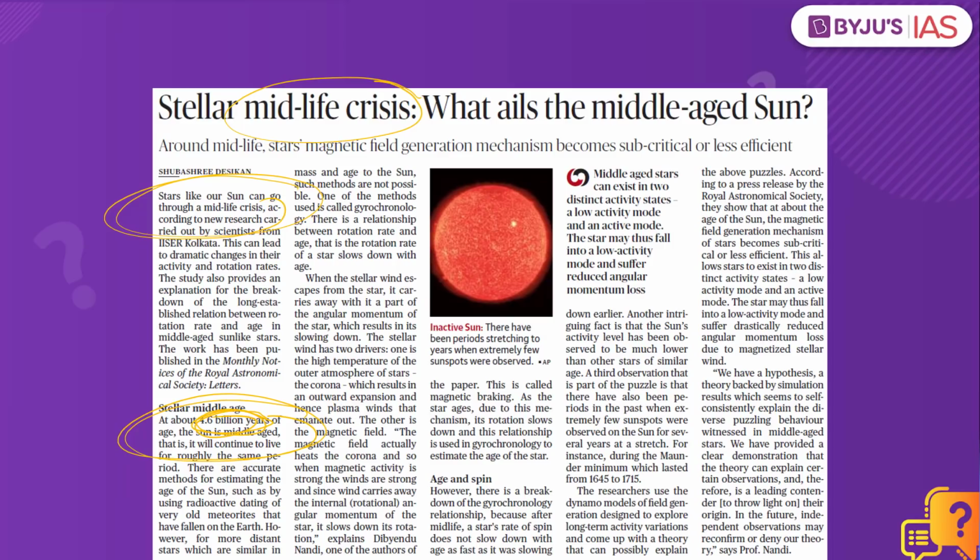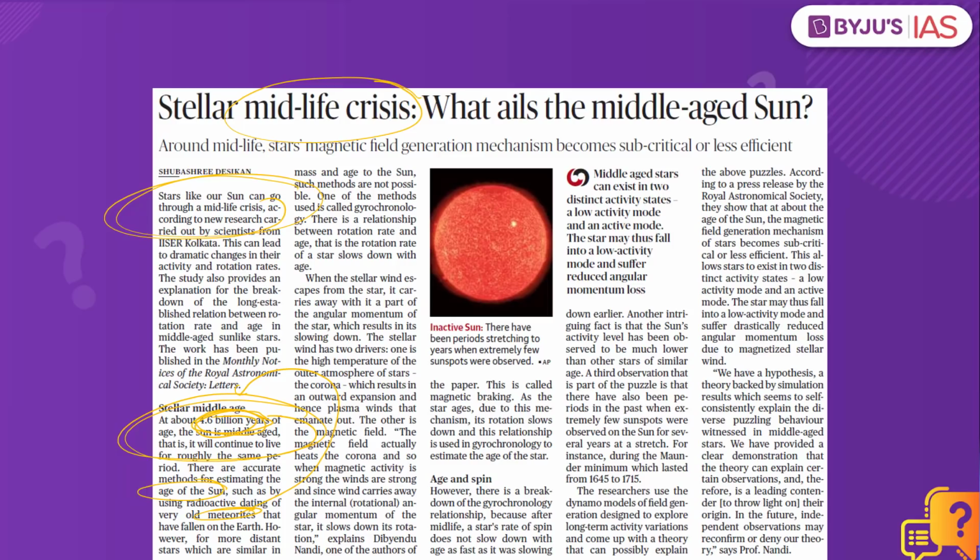Apart from this, the article here also makes a mention of the different methods for estimating the age of the sun. One makes use of radioactive dating, where old meteorites are taken and the meteorite's age is found out, and ultimately we can get to a conclusion about the life of the sun.